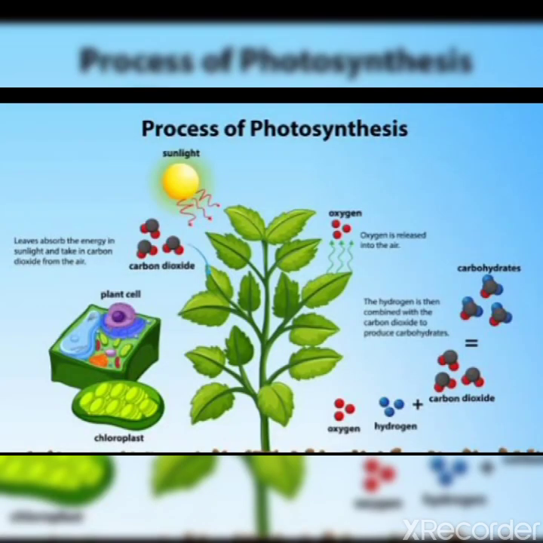Now we will discuss the process of photosynthesis. Students, this is not a simple process. There are many steps in this process.